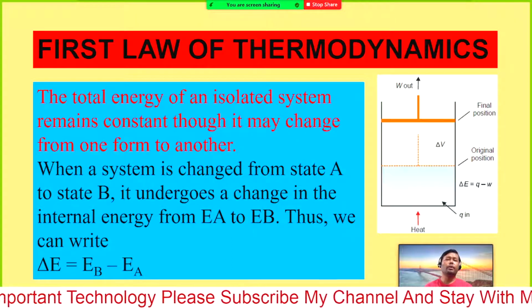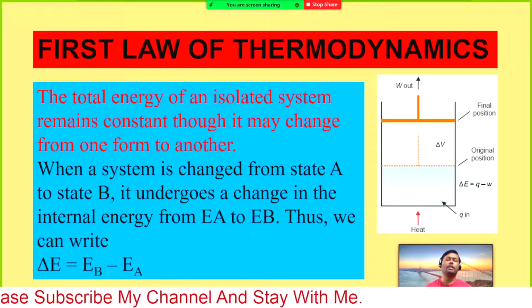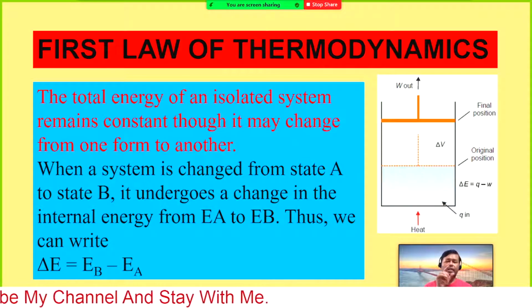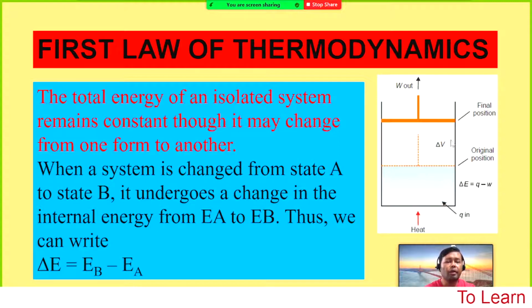So if you are not familiar with what isolated and closed systems are, I am just going to give you a simple definition. If this is a system, this is our boundary, and this is our system.